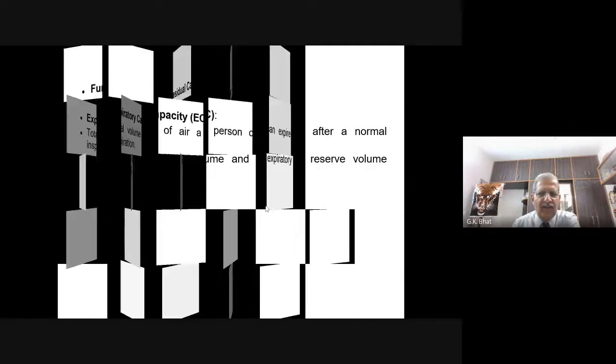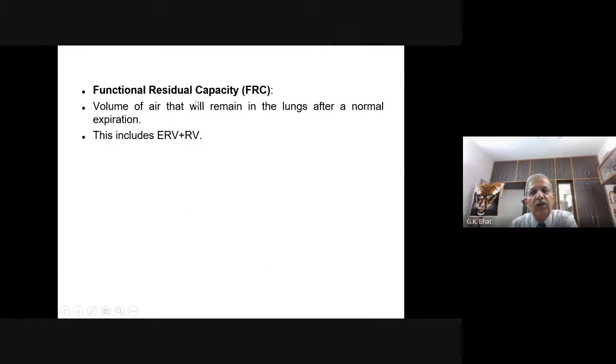Now let us see functional residual capacity. What is that? It is the volume of air that will remain in the lungs after a normal expiration. To calculate it, we need expiratory reserve volume, which is the volume of air that you force out, otherwise it will remain there, plus residual volume.